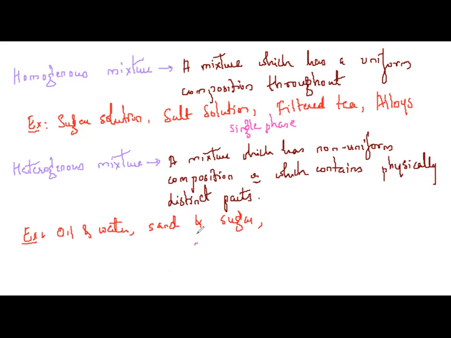Heterogeneous mixtures exist in different phases. So we have two types of mixtures, homogeneous and heterogeneous mixtures.